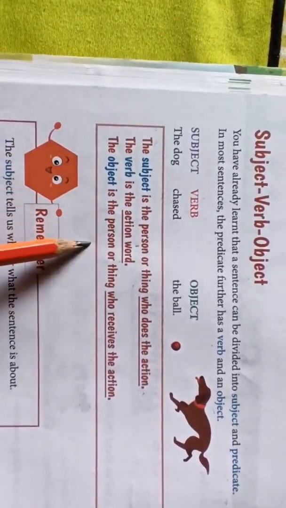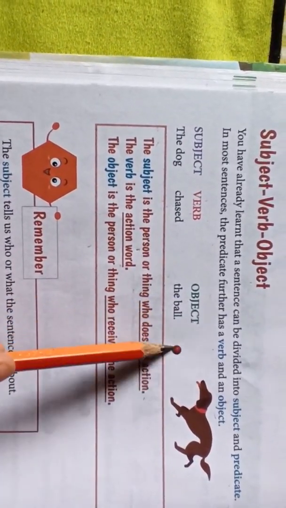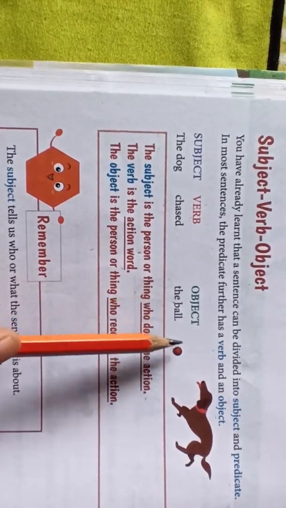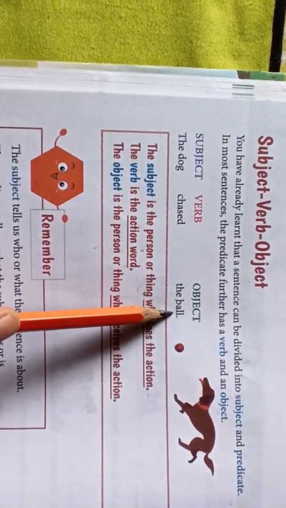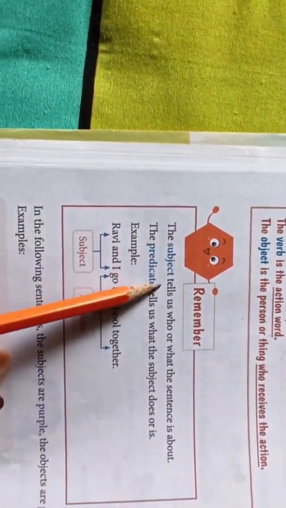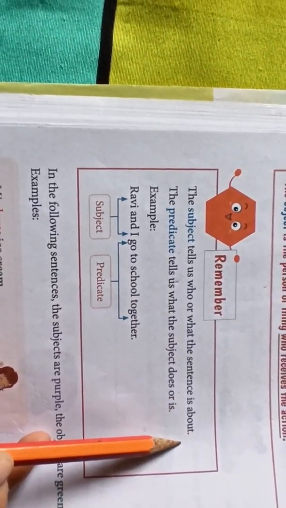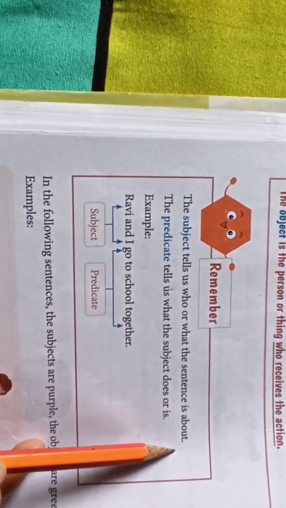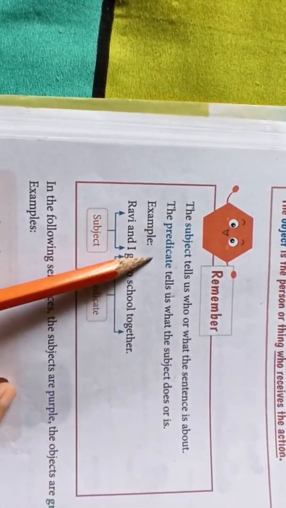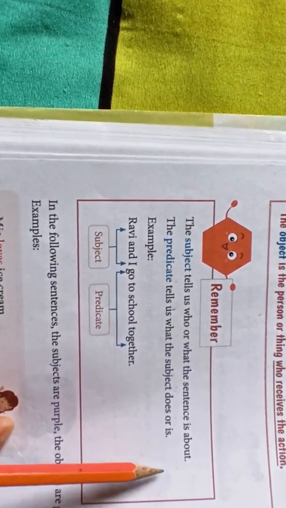The object is the person or thing who receives the action. The object is the person or thing on which the action is going on. So the action is going on the ball. That's why it is the object. The subject tells us who or what the sentence is about. The predicate tells us what the subject does or is.